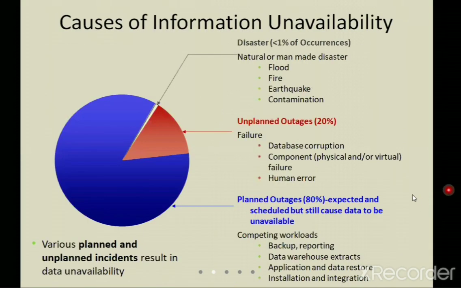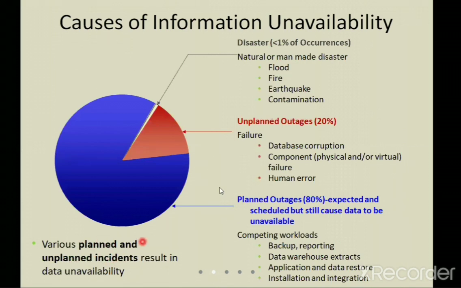Then moving on, we can say what are the factors or the causes because of which the information is unavailable. Many times we say that the server is very slow, it is taking some time, the data is not being available, or there is a network issue, it is not showing a proper map and all. Why is that so? Mainly there are two types. One is planned and unplanned incidents.